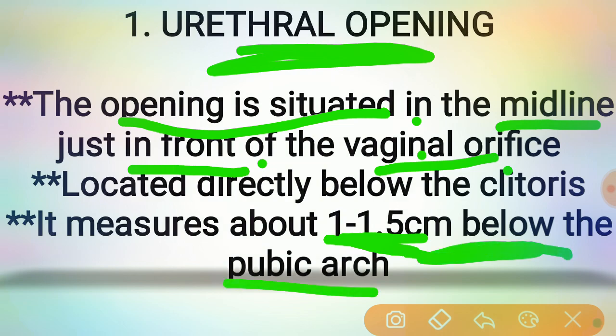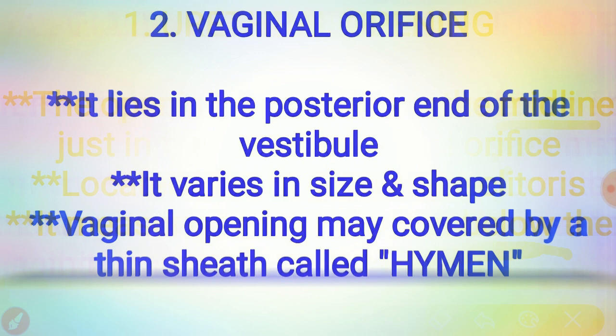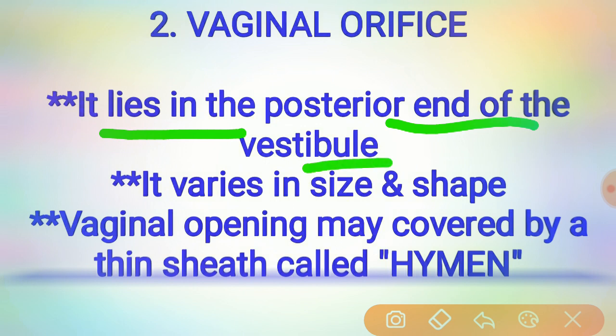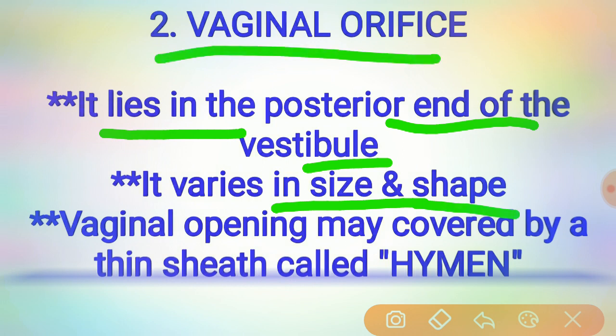Then the second one is the vaginal orifice and hymen. The vaginal orifice lies in the posterior end of the vestibule. There is a variation in the size and shape of the vaginal orifice, and the opening may be covered by a sheath.